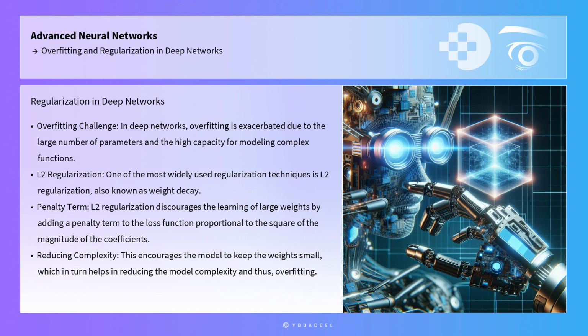In deep networks, overfitting is exacerbated due to the large number of parameters and the high capacity for modeling complex functions. To mitigate this, regularization techniques are employed. One of the most widely used regularization techniques is L2 regularization, also known as weight decay. L2 regularization discourages the learning of large weights by adding a penalty term to the loss function proportional to the square of the magnitude of the coefficients. This encourages the model to keep the weights small, which in turn helps in reducing the model complexity and thus overfitting.